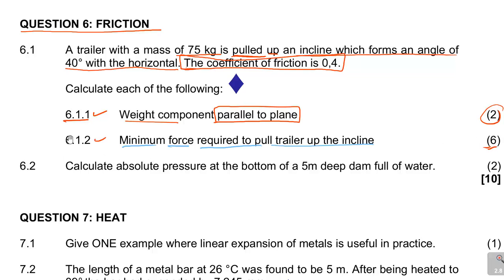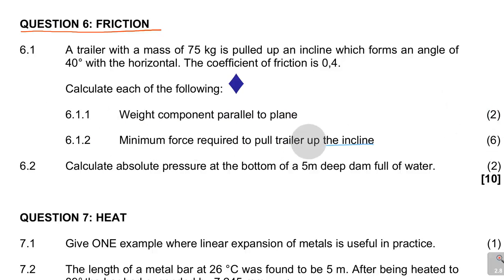And then the last question for today is 6.2. So we're done with this question. Then we're looking at question 6.2, which says we are supposed to calculate the absolute pressure at the bottom of a 5-meter deep dam full of water. This is 2 marks. So they're looking for absolute pressure, which is PABS for absolute.